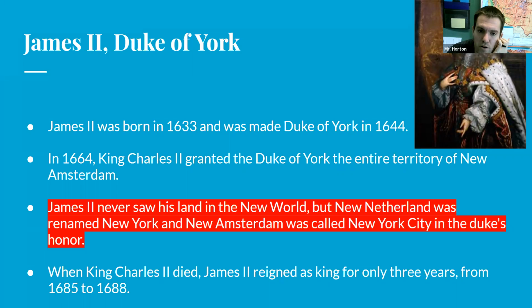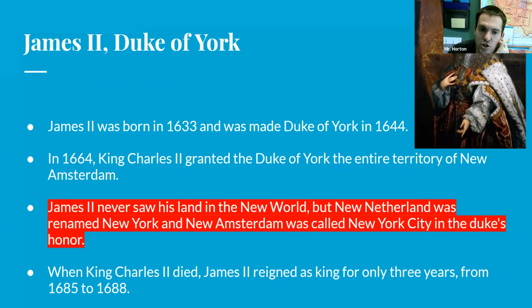So James II was born in 1633, and he was actually made the Duke of York in 1644. So at age 11, he was named the Duke of York, and he ruled over this area of land at the age of 11. So think about you guys becoming in charge of our state of Ohio and controlling all the things that happened in Ohio. That's what James II was in charge of. He was in charge of York at the age of 11 and had to make all these important decisions.